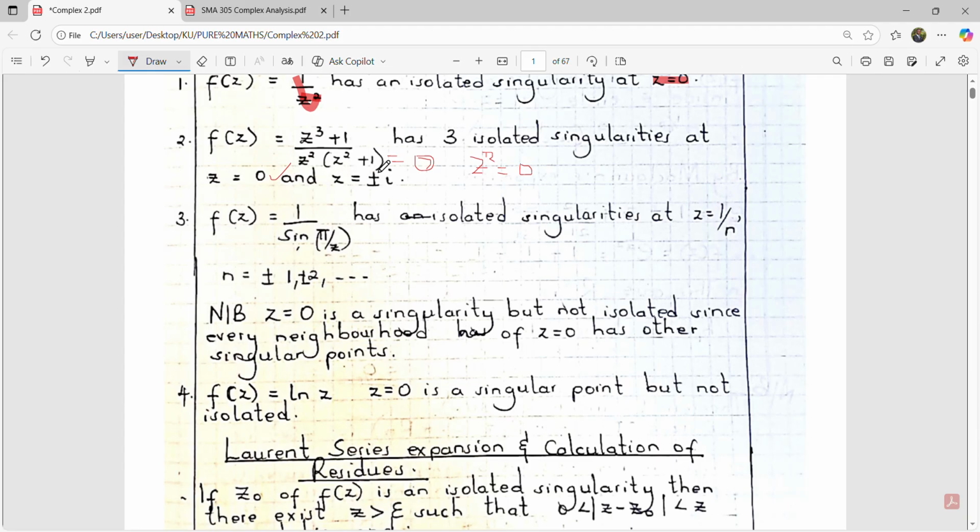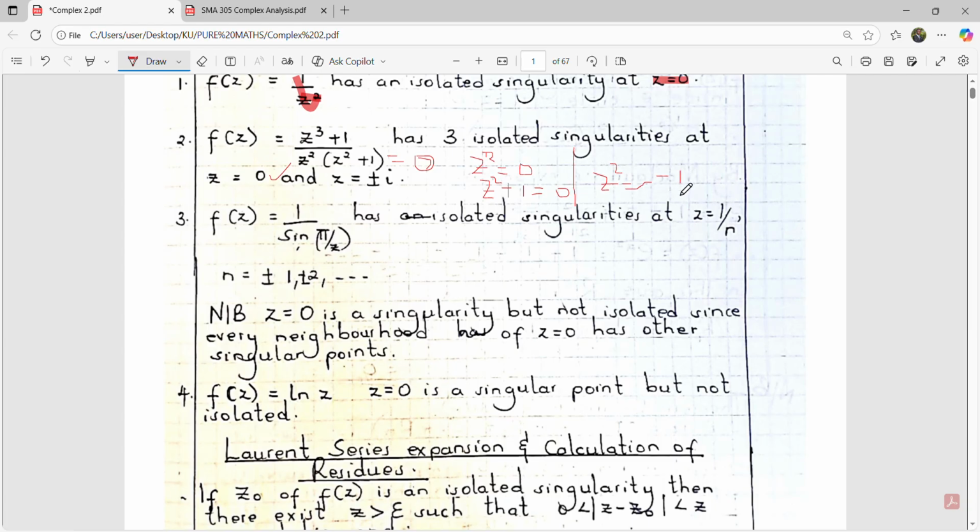Similarly, z squared plus 1 is equal to 0, so that implies that z squared is equal to negative 1.